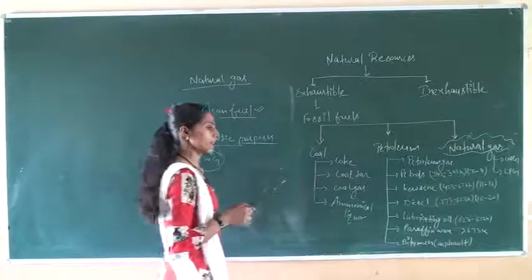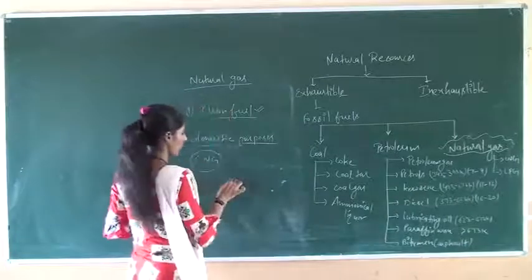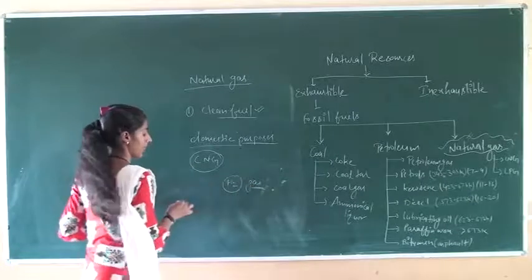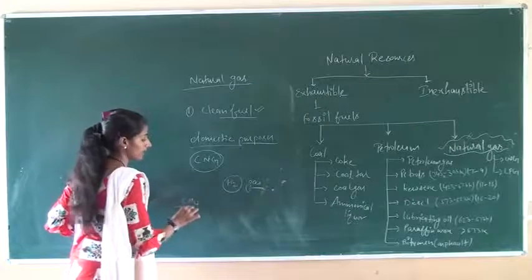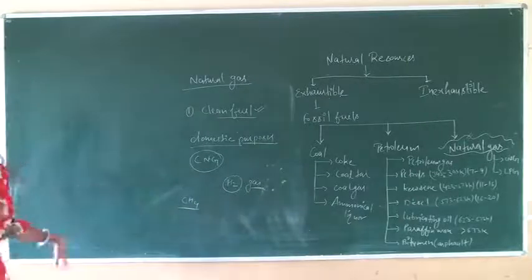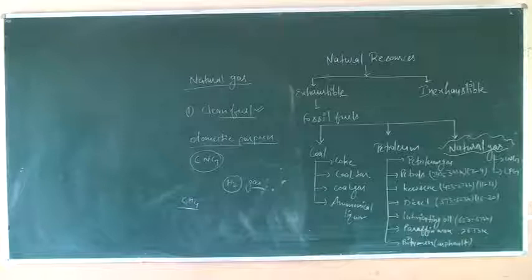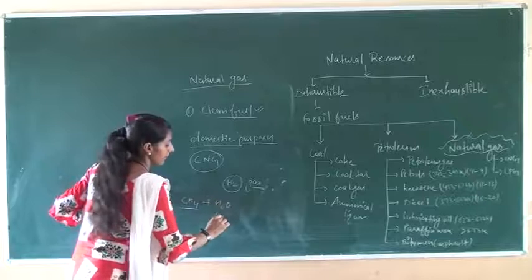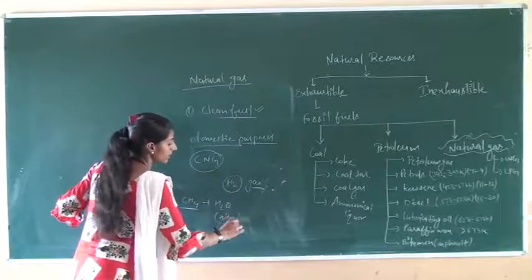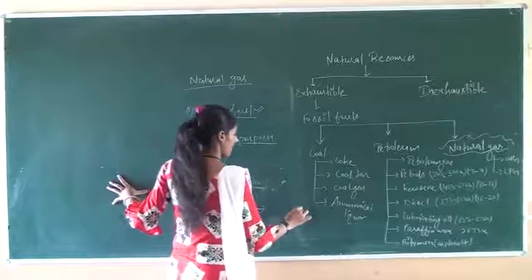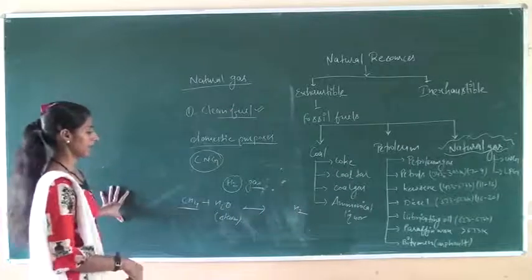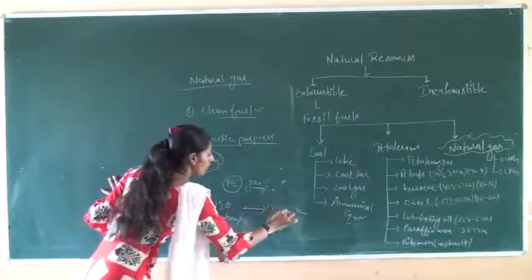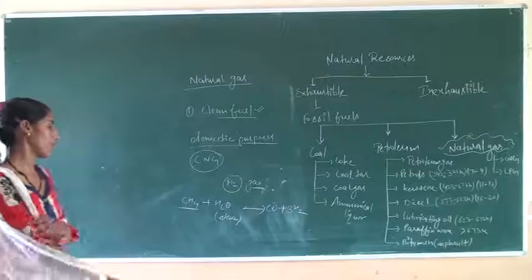After that, natural gas is also used in the manufacture of hydrogen gas. Natural gas mainly contains methane. When it is heated with steam, meaning water in the form of steam, then hydrogen gas is liberated and a compound, carbon monoxide, is formed.